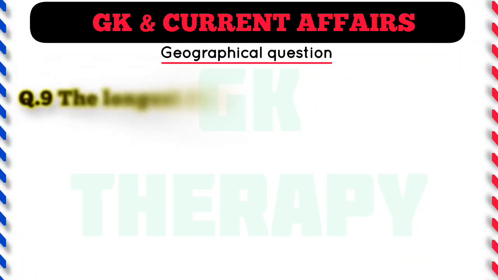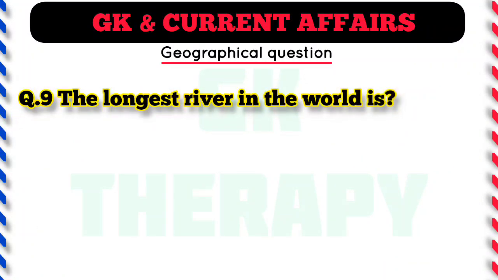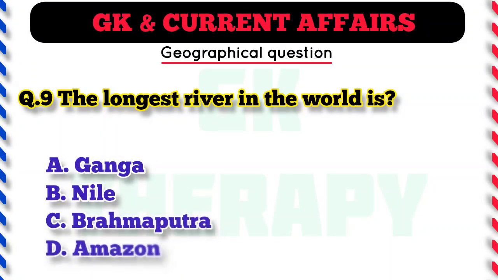Question number 9. The longest river in the world is? A. Ganga, B. Nile, C. Brahmaputra, D. Amazon.